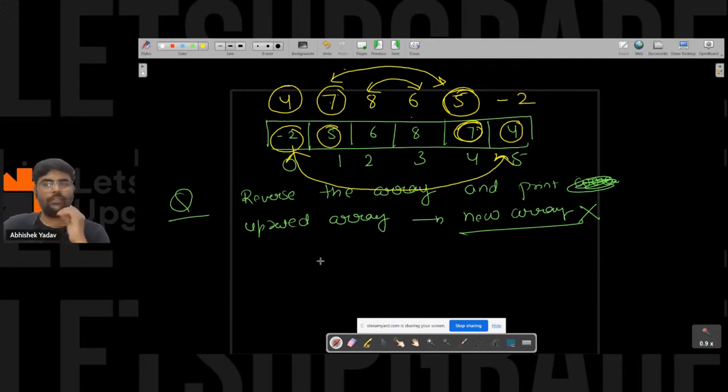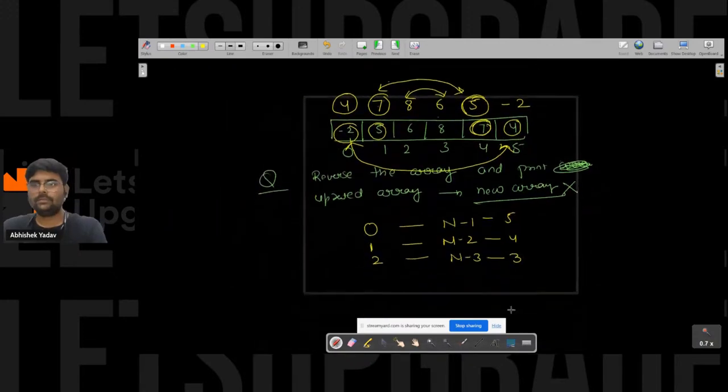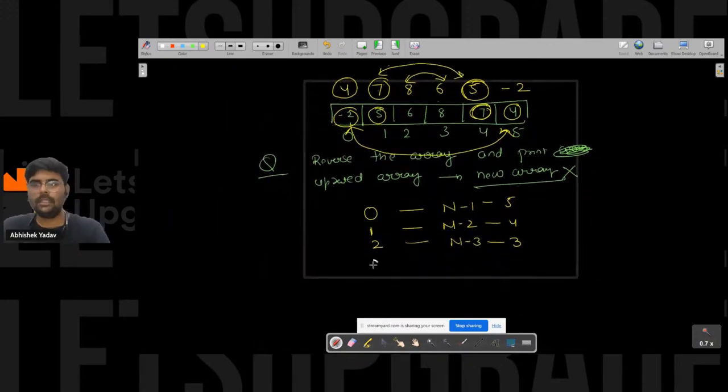So if you will carefully observe, first we are swapping 0 and n minus 1. Second, we are swapping 1 and n minus 2. Again we are swapping 2 and n minus 3. And here the value of n minus 1 is what? 5. Here the value of n minus 2 is what? 4. Here the value of n minus 3 is what? 3, right? Similarly, we have to swap what? So after that, 3 and 2.